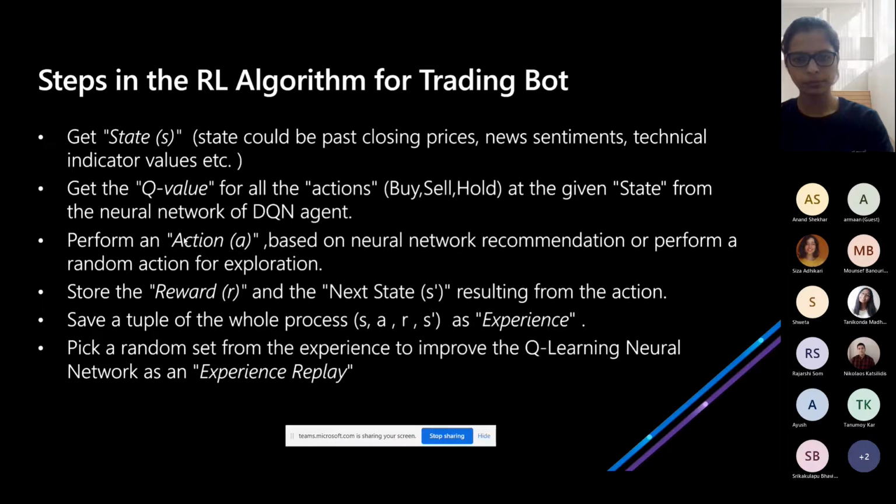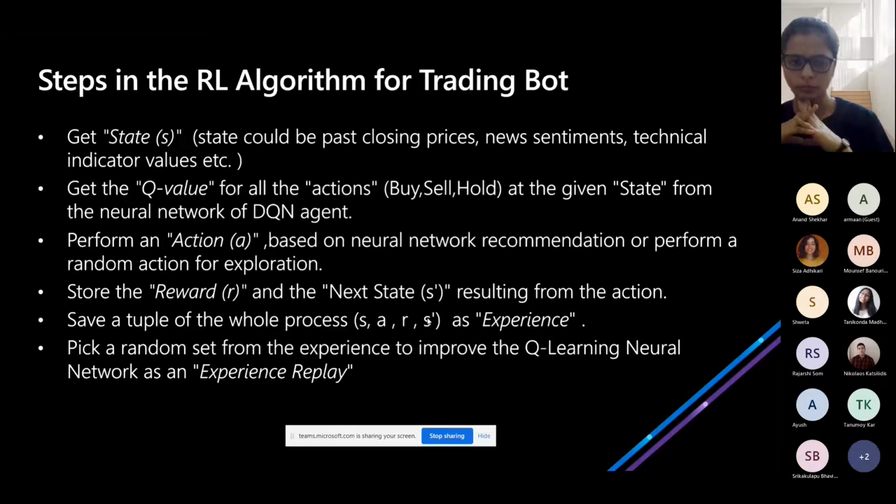After that action is taken, it will store the reward value and the information of the next state that it goes to. And this whole thing, the initial state, the action, the reward, and the next state, is stored in a tuple, and you can call it the experience. So whatever it did, what action it took, what reward it got, it will store in a list, a place where all those experiences are stored.